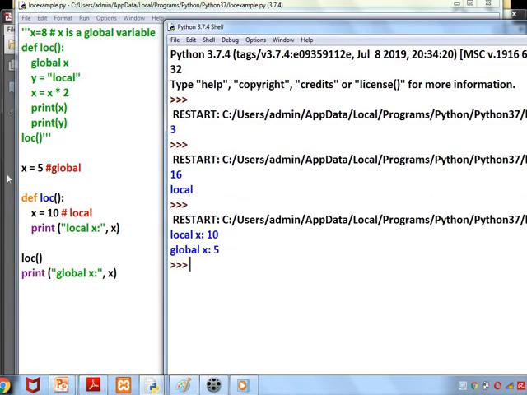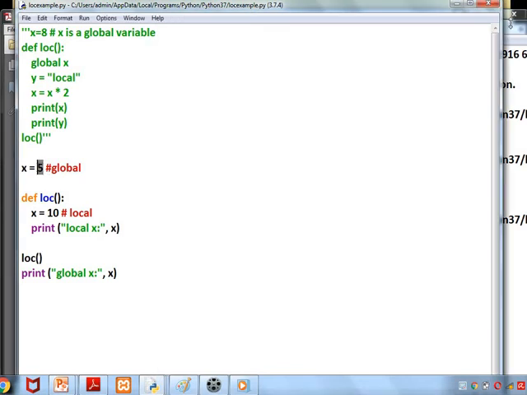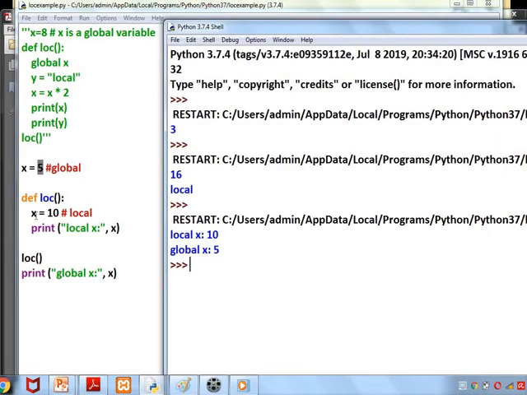Is it clear, children? I'll explain. X is in the global place. This X is in the local place. Here is a print X. Here also a print X. But it won't say any error because the program is clear that this X belongs to the local variable and this X belongs to the global variable. So it is giving us 10 in local. In global it is giving us 5. Is it clear, children? Local variable, global variable, how to access the global variable inside the function. There won't be any error for accessing. Only for modification we have to use the keyword global.